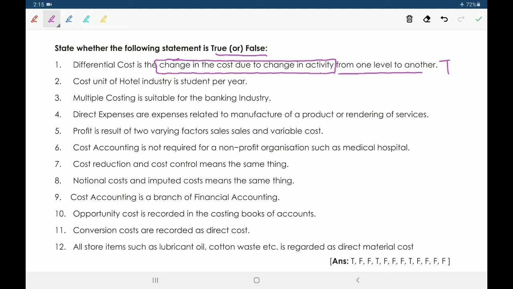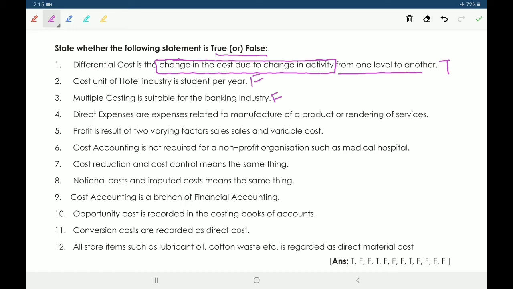Next, second one, cost unit of hotel industry is student per year. False. Already given in MCQ. It's a false statement. Next, third one, multiple costing is suitable for the banking industry. It is also a false statement.